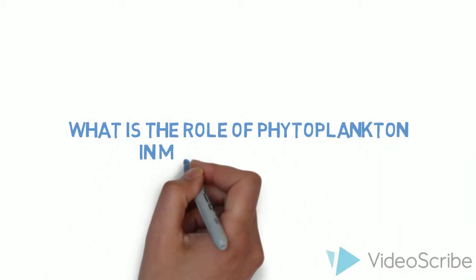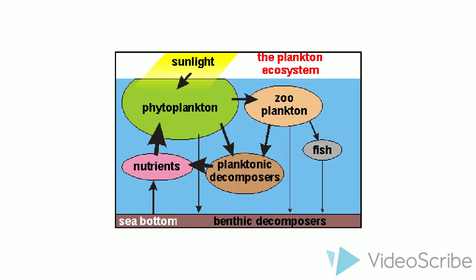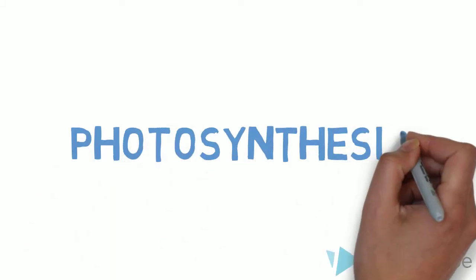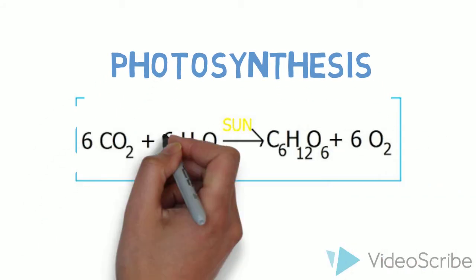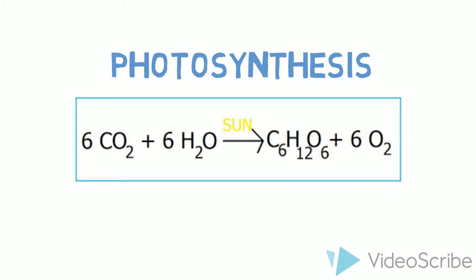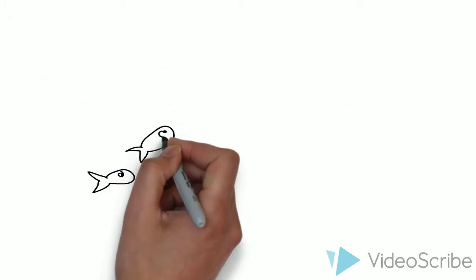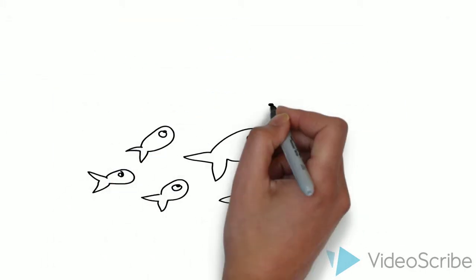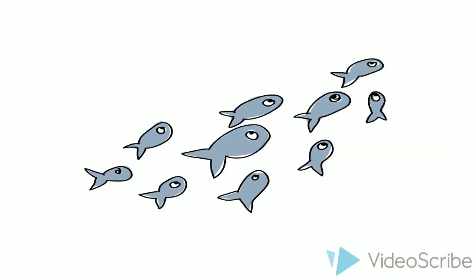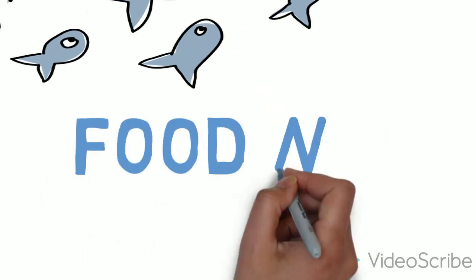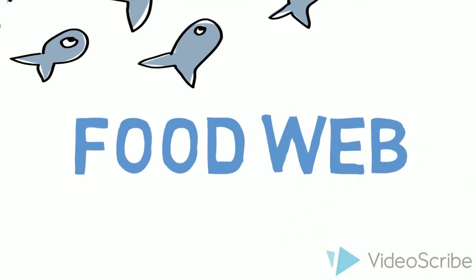Role of phytoplankton in marine food webs. Phytoplankton are primary producers who use photosynthesis to produce energy. They use the sun and carbon dioxide to produce their own food source. This is why they live in the photic zone. Phytoplankton are consumed by zooplankton, which are consumed by small fish. Therefore, phytoplankton form the base of the food web and can have a major impact through bottom-up controls.